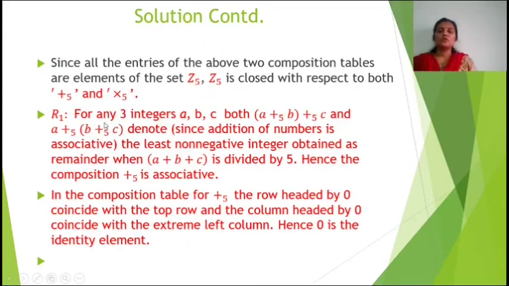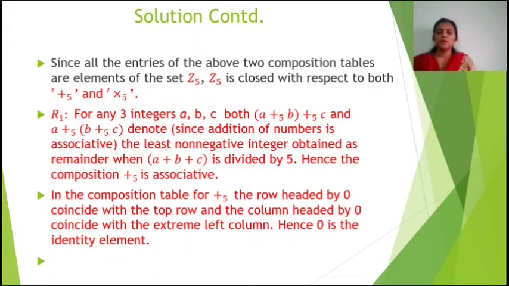Now first we have to show that it's associative. So for that we have to take three integers. For any three integers a, b, c, both (a addition modulo 5 b) addition modulo 5 c and a addition modulo 5 (b addition modulo 5 c) denote the least non-negative integer obtained as remainder when a plus b plus c is divided by 5. Since addition of numbers is associative, hence the composition addition modulo 5 is associative.